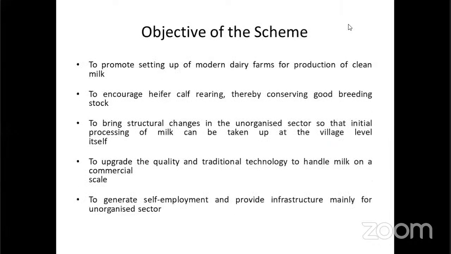In this, the objective of the scheme is to promote modern dairy farms, calf rearing, and the processing of milk, and the traditional technologies to handle milk on a commercial scale. It also has to provide infrastructure to the cattle.